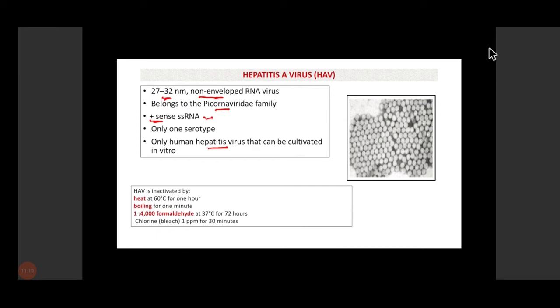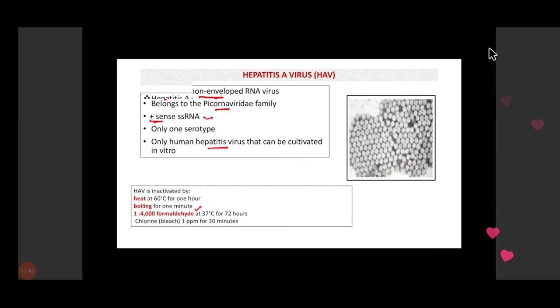Then, if we see some other chemical and physical characteristics, HAV is inactivated by heating at 60 degrees for 1 hour and boiling for 1 minute. It is also susceptible to certain disinfectants such as formaldehyde and hypochlorite. This is a picture showing electron microscope findings in which you can see the various particles of hepatitis A virus.